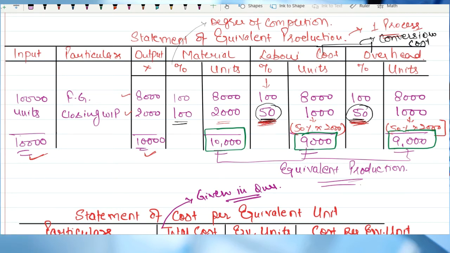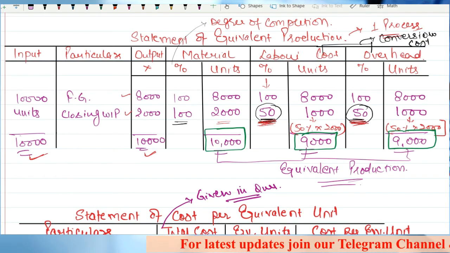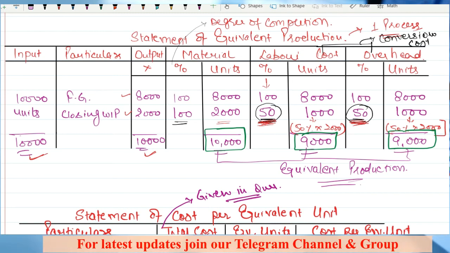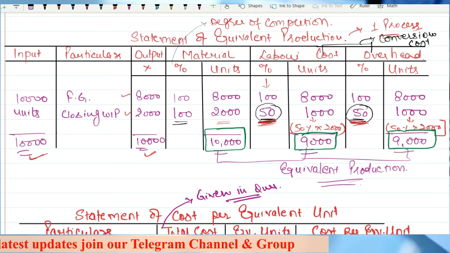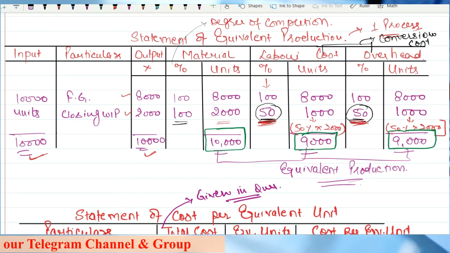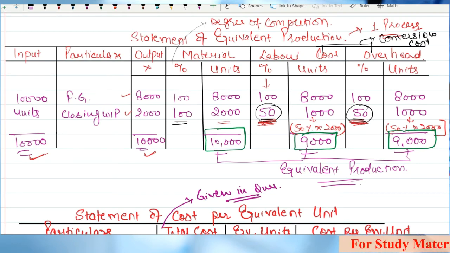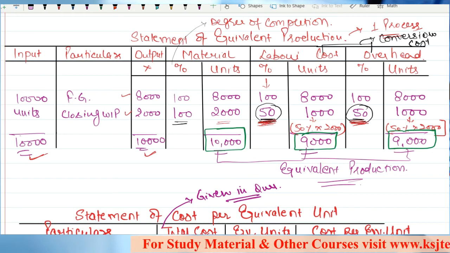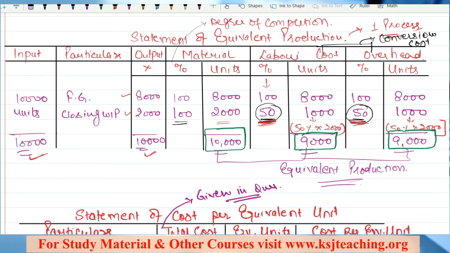For closing WIP, the degree of completion will either be given in the question, or if it is not given, you have to assume it as 100-50-50. 100 for material, 50 for labor, and 50 for overheads. If you check my books, I have given 50 for conversion cost. That is simple, sir. Conversion cost is what? The sum total of labor cost and overheads, nothing else. Clear?